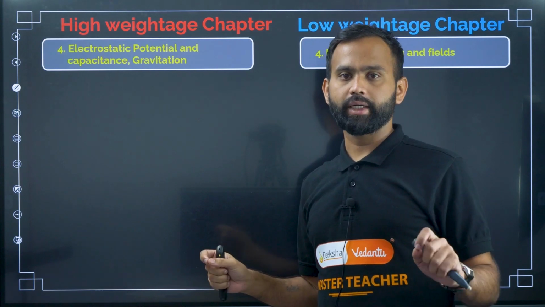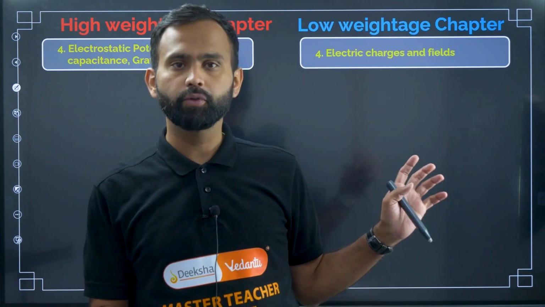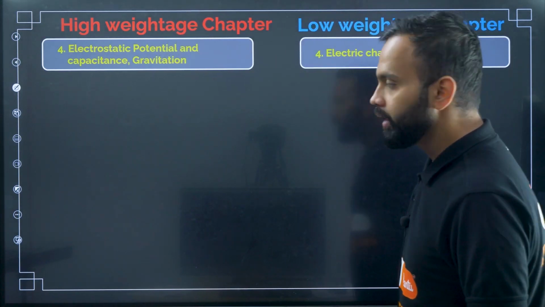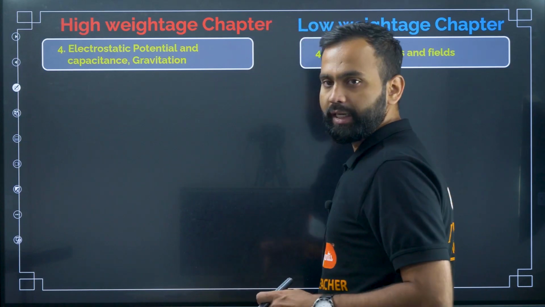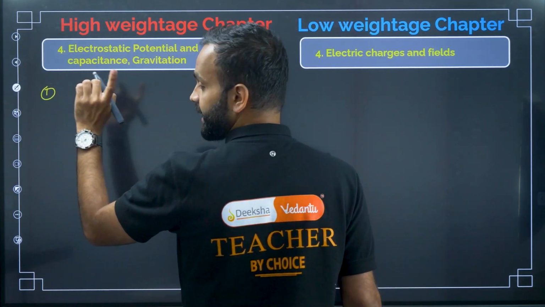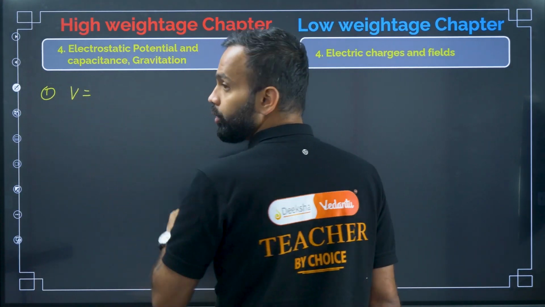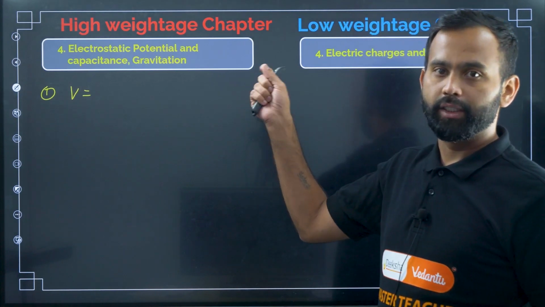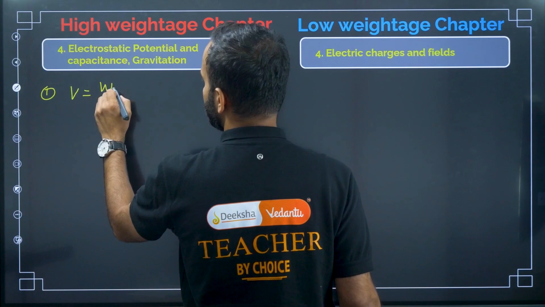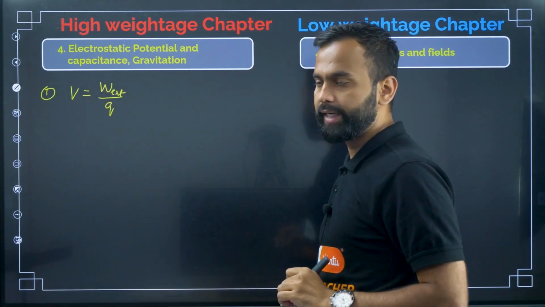The electrostatic attractive or repulsive force between two charges is directly proportional to the product of the two charges and inversely proportional to the square of the distance between them, right? So in electrostatic potential and capacitance, what are the things you should know? The first one is the basic definition of potential. What is potential? Potential V equals the work done to bring a charge from infinite distance to a particular point per unit test charge, so that will be W external divided by Q.